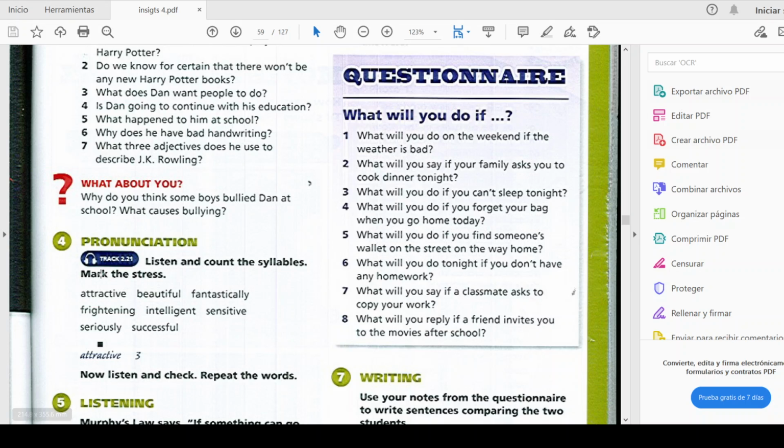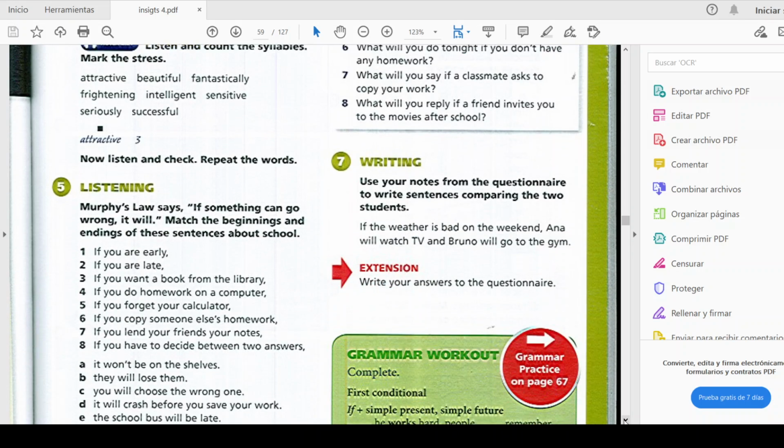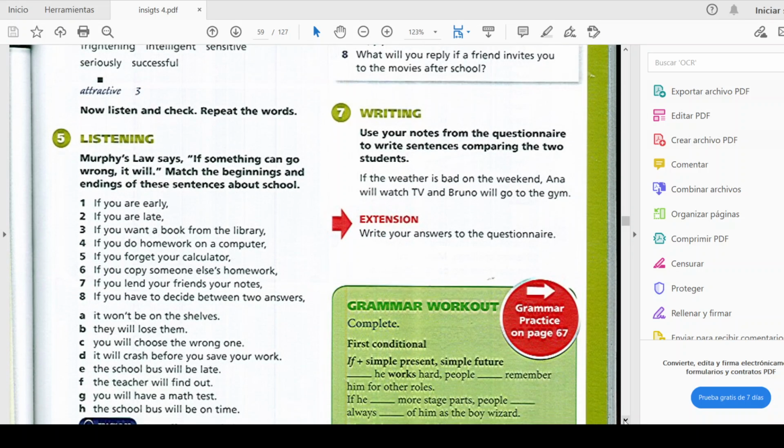Attractive. Okay, so you are going to do the same with the rest of the words. Then you are going to listen and check and repeat the words. Basically, you are going to practice that part. Then we have exercise 5.